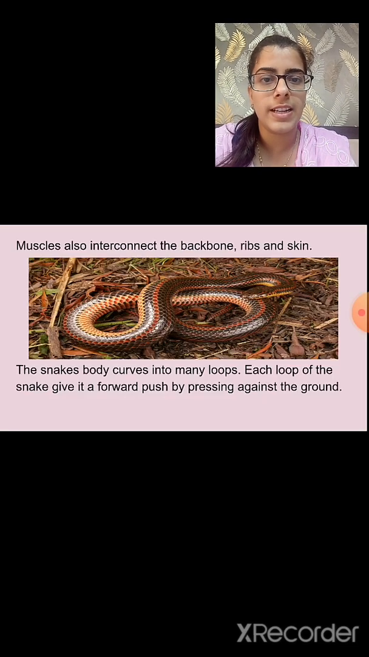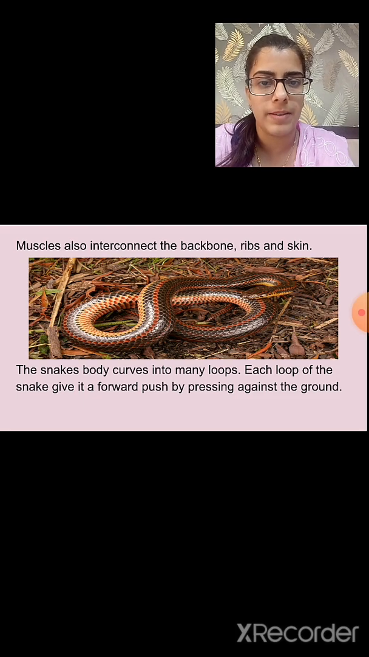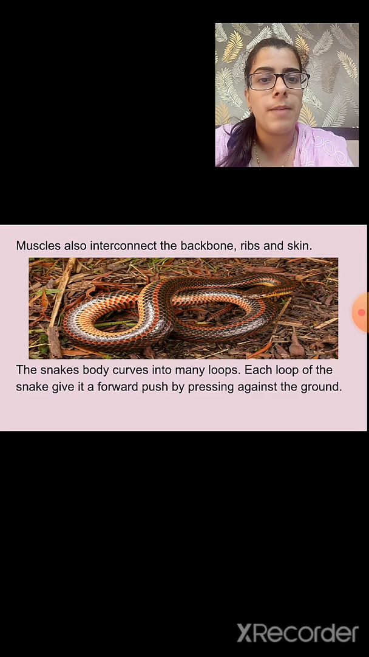Muscles also interconnect the backbone, ribs and the skin. So the muscles are interconnected with the backbone, ribs and the skin of the snake's body. The snake's body curves into many loops. Each loop of the snake gives it a forward push by pressing against the ground. So how is the snake's body? It is made up of many loops, and each loop of the snake gives it a forward push by pressing against the ground.